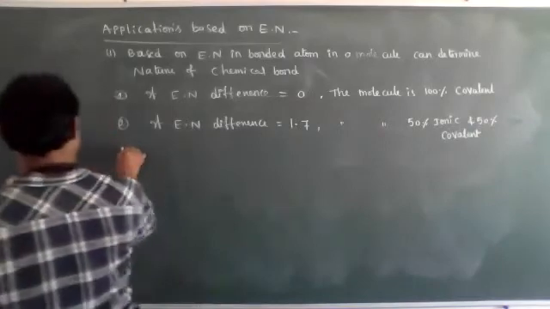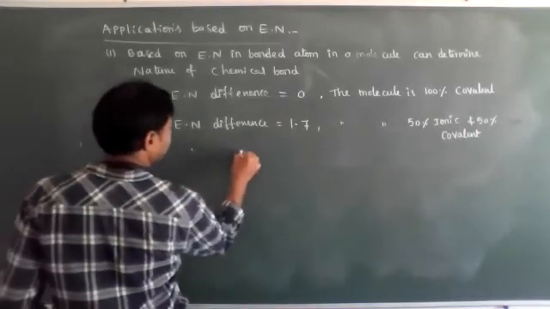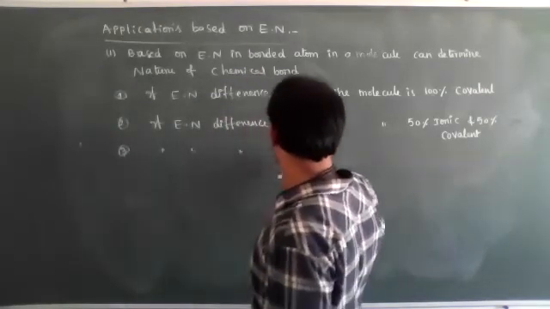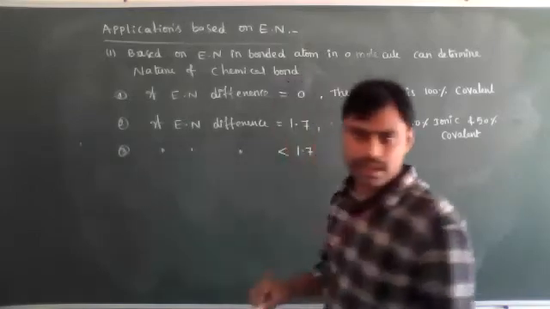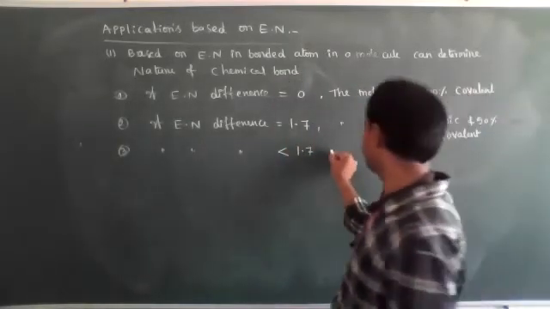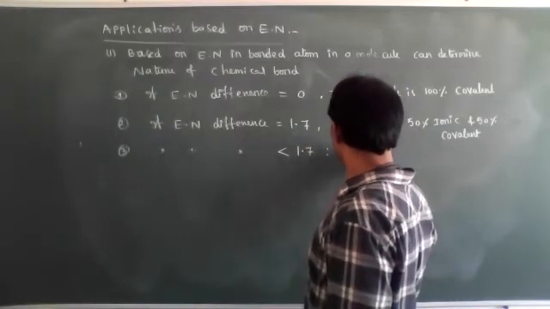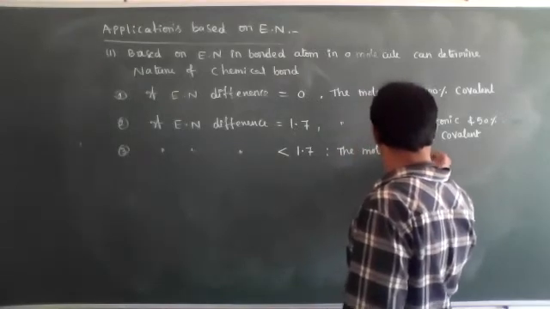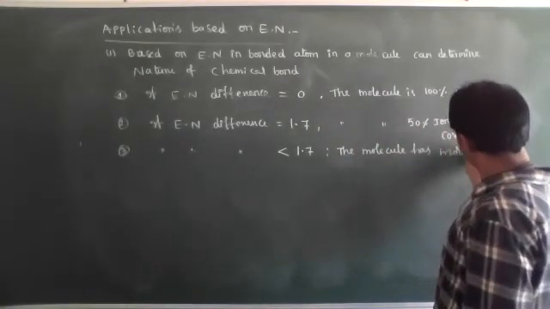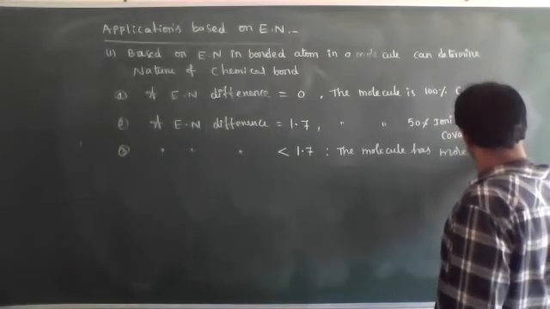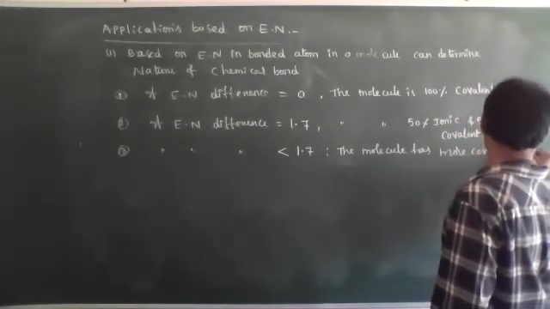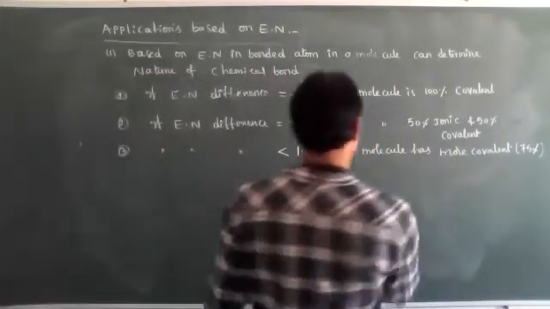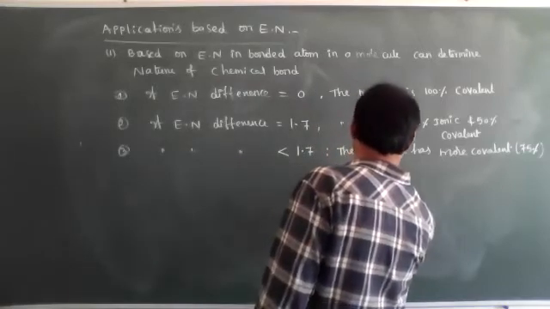Percentage covalent. Now the third one: if the electronegativity difference is less than 1.7, the molecule has more covalent character. How much? Around 75%. So it has 75% covalent character present and the remaining 25% is ionic.